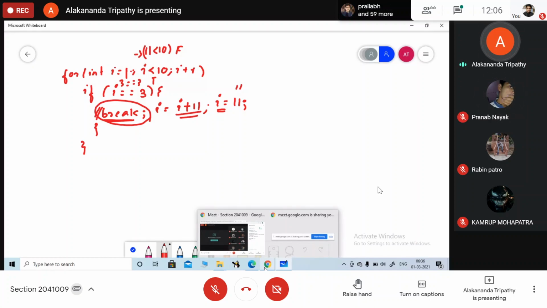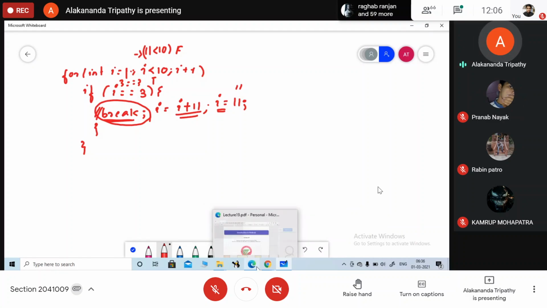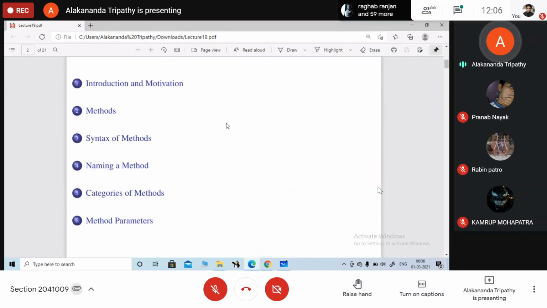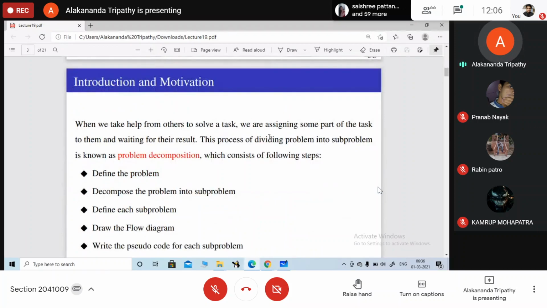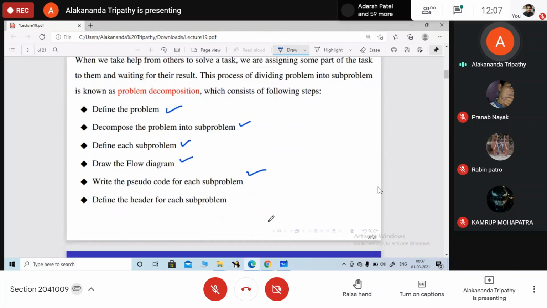So as we have been discussing, method is nothing but the breaking down of a large program into smaller units. The process of dividing the problem into sub-problems is known as problem decomposition. Now the decomposition consists of various steps. I have already discussed this with you in the last class. We need to define a problem first. Then we need to decompose the problem into sub-problems. Each sub-problem needs to be defined. Then the data flow diagram. Then the pseudo code for each sub-problem.